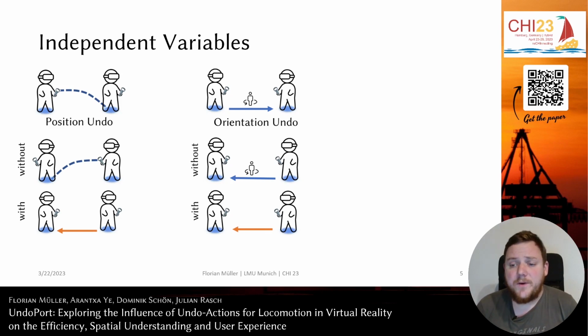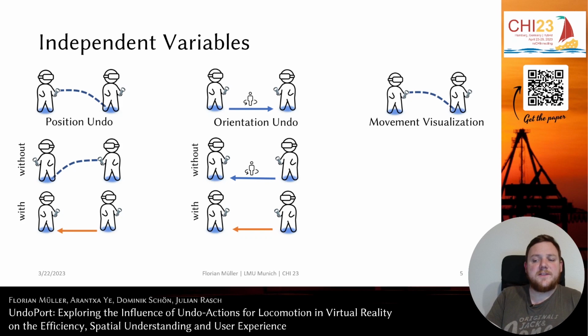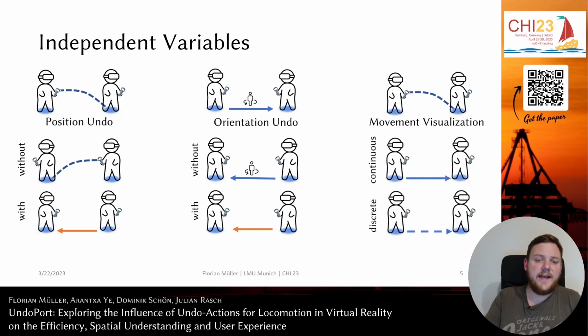After reviewing related works, we had the hypothesis that changing the position and especially the orientation of the users could basically destroy their spatial understanding of a scene. As a possible countermeasure, the literature suggested a continuous visualization of the movement through fast camera movement in contrast to the widespread discrete fade out at the start and fade in at the goal of the typical teleport implementation. So as a final independent variable, we varied the movement visualization between continuous and discrete.